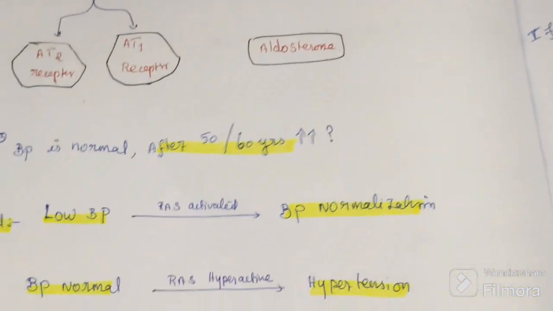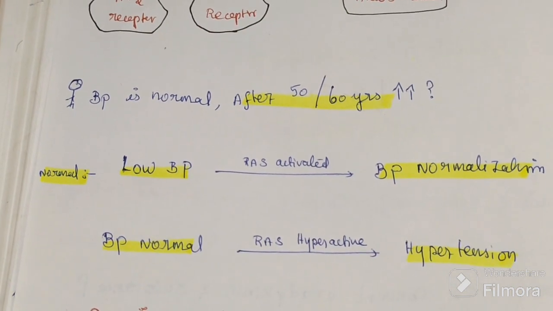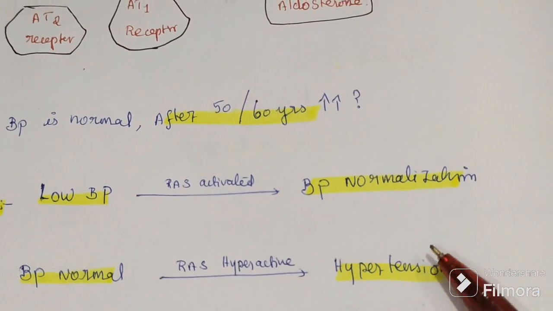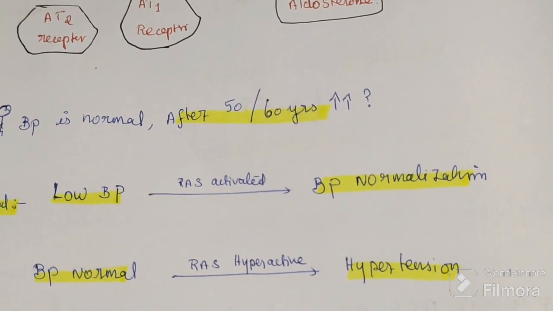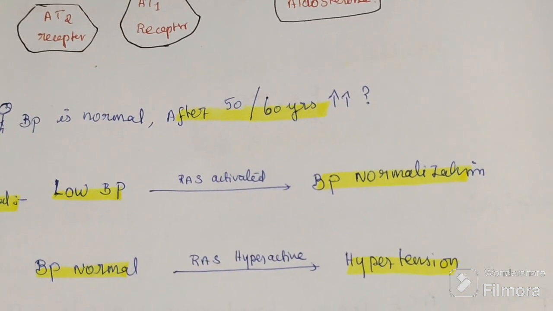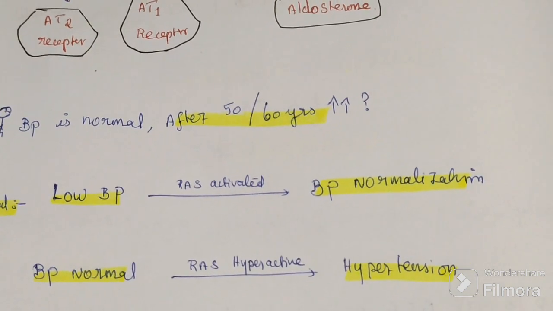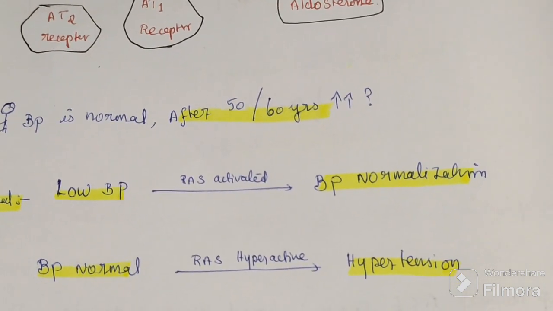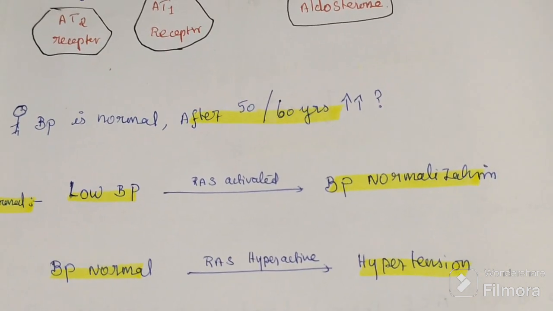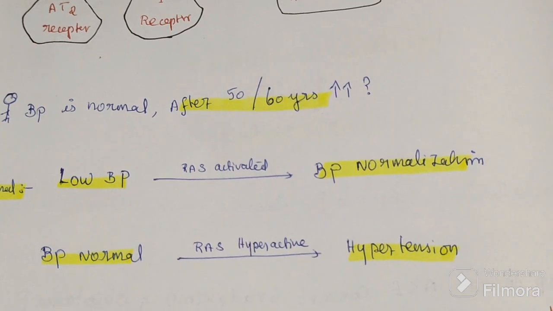Whenever we have low blood pressure and RAS gets activated, it normalizes the blood pressure. But if the blood pressure is already normal and RAS becomes hyperactive, the person will have hypertension.